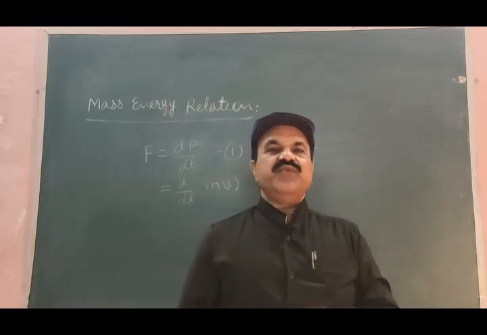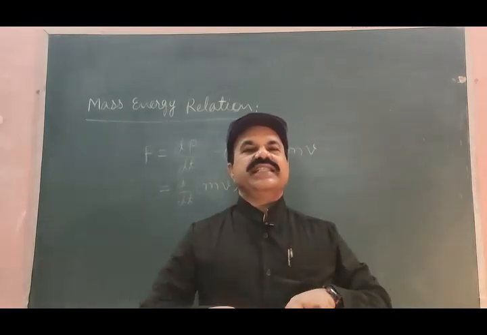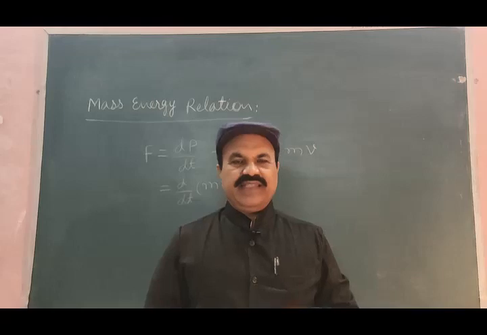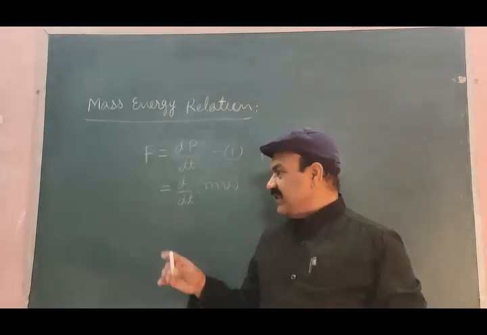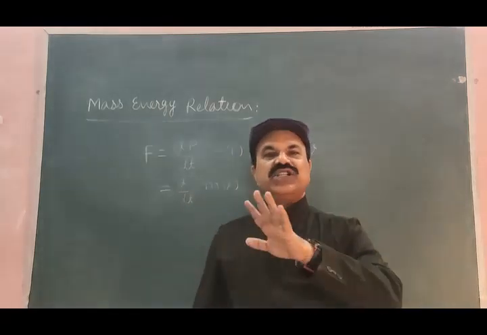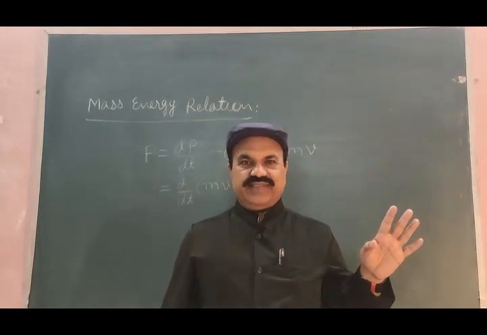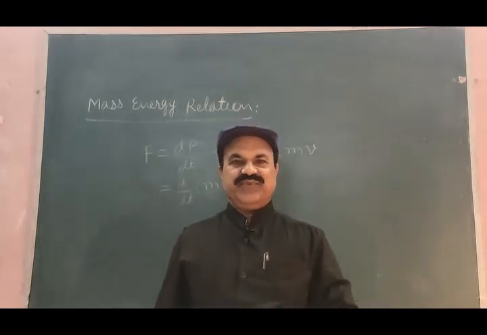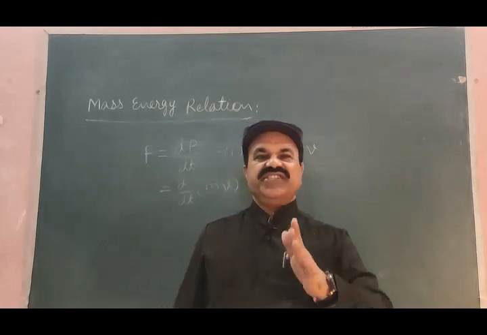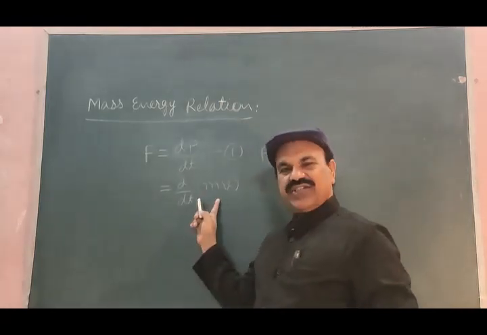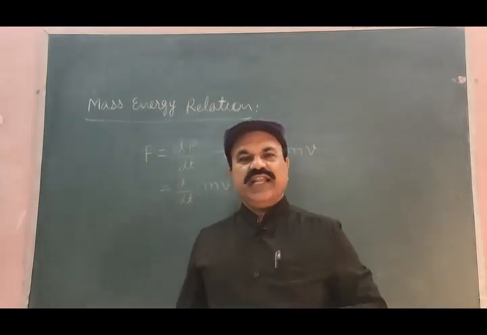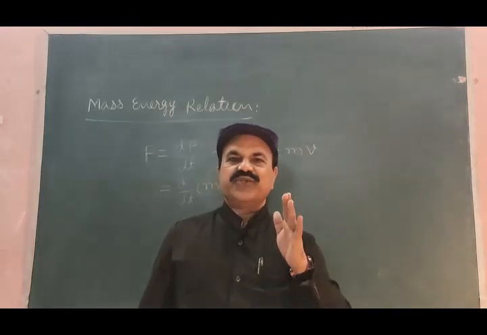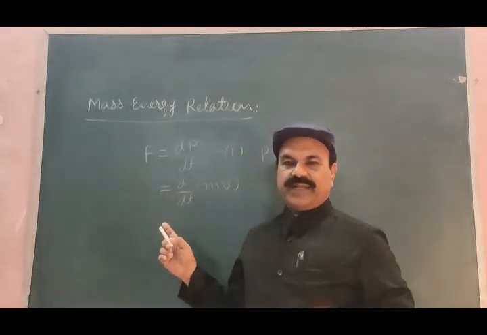In relativity, we have to change our concepts. In relativity, mass m is not absolute. It is relative. It is also changing. Velocity v is also relative. It is also changing with respect to time.